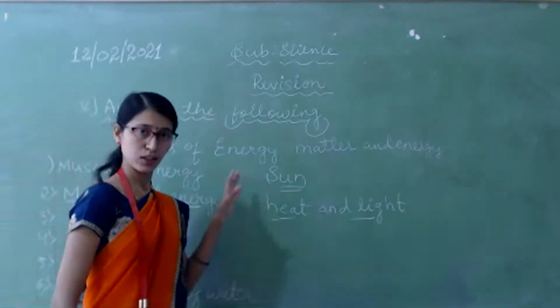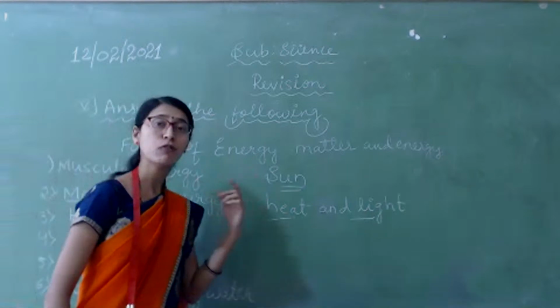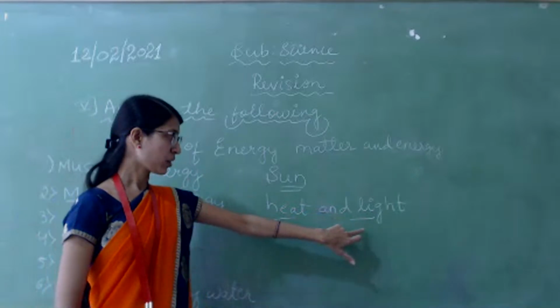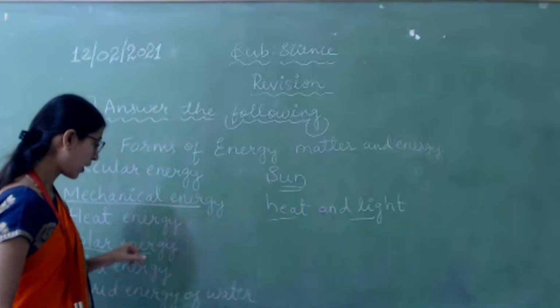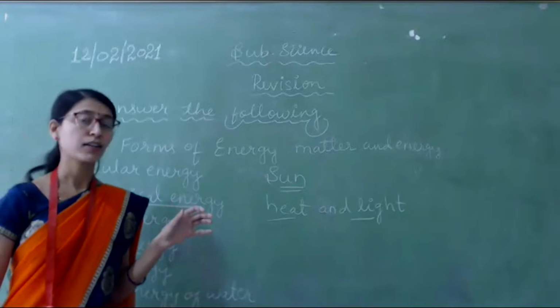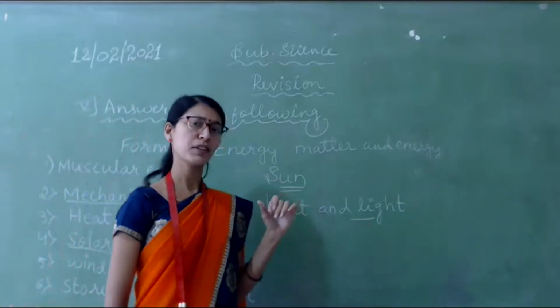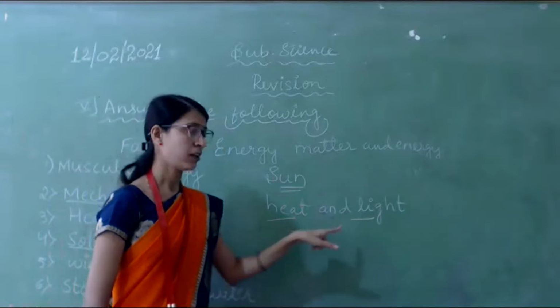Here the sun is the main source. What we get from the sun is heat and light, right? So solar energy is nothing but the energy we get from the sun. Especially we get heat and light.